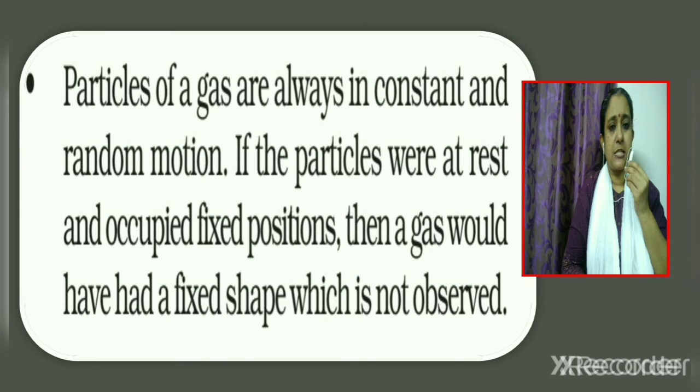Another postulate is that particles of a gas are always in constant and random motion. If the particles were at rest and occupied fixed positions, then a gas would have had a fixed shape which is not observed. We know that gases do not have a fixed shape. So it means that particles of a gas are in a state of random motion.